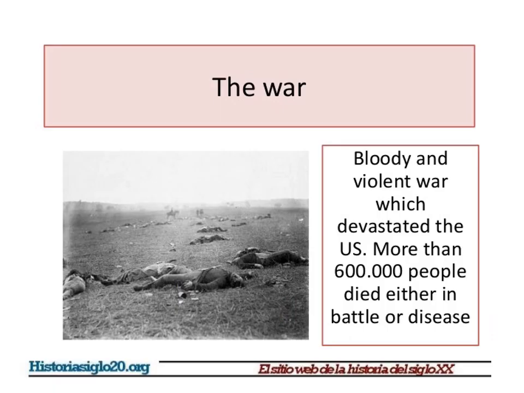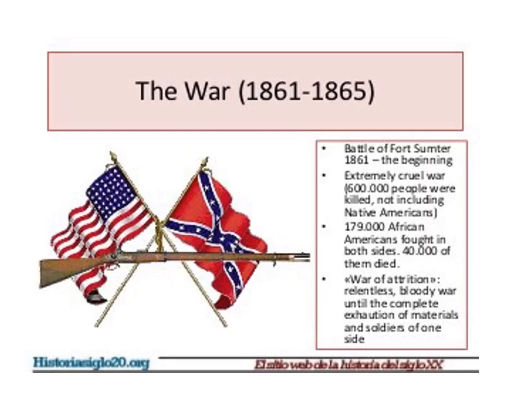The war was a bloody, violent war which devastated the US. More than 60,000 people died either in battle or from disease. The event that triggered the war came at Fort Sumter in Charleston Bay on April 12, 1861, when the Confederate Army opened fire on the Federal garrison and forced it to lower the American flag and surrender.